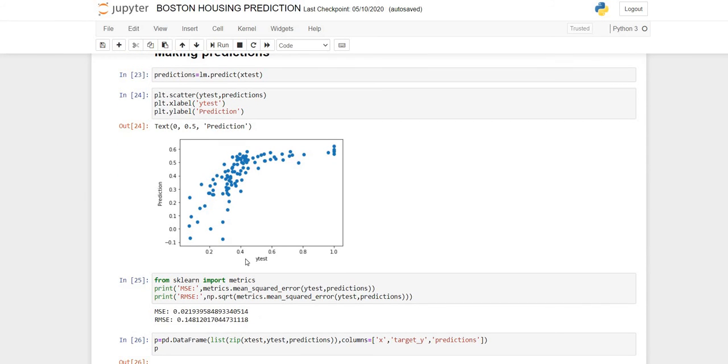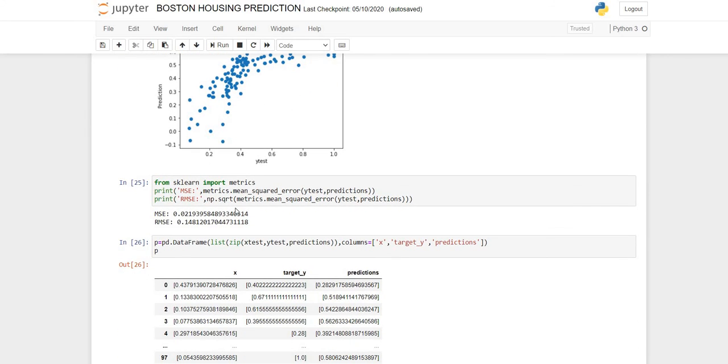As we can see, they are close to each other, which indicates they are quite precise. As you can see, these blue dots are very close to each other. Then I have calculated the mean squared error values. As you can see here, their values are very low, which means that they are very precise.